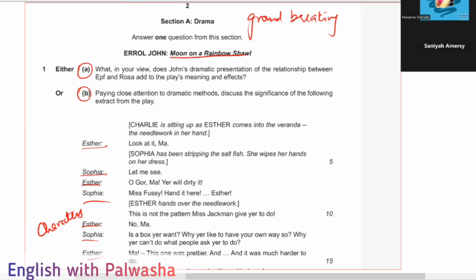What, in your view, does John's dramatic presentation of the relationship between Ephraim and Rosa add to the play's meaning and effects? Or B, paying close attention to dramatic methods, discuss the significance of the following extract from the play. I would want you to first choose which one you are going to do. Also, I would want you to explain a bit what you understood by reading these two questions, please. I just wanted to see what your general knowledge is regarding this point.